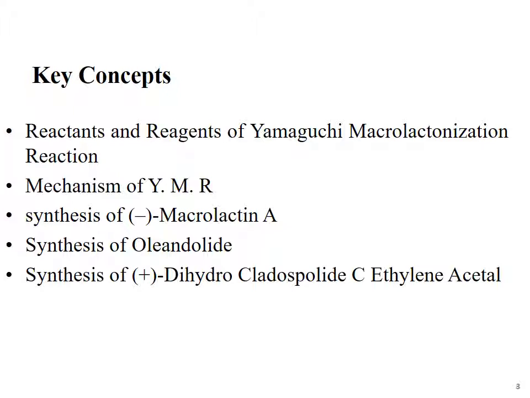Among synthetic applications, we will discuss the synthesis of levorotatory macrolactin A. Then we will discuss the synthesis of olindolide, and then the synthesis of dihydrocladospolide C ethylene acetal. These are the macrolides, or we can say these are the lactones which are formed during the Yamaguchi macrolactonization reaction.